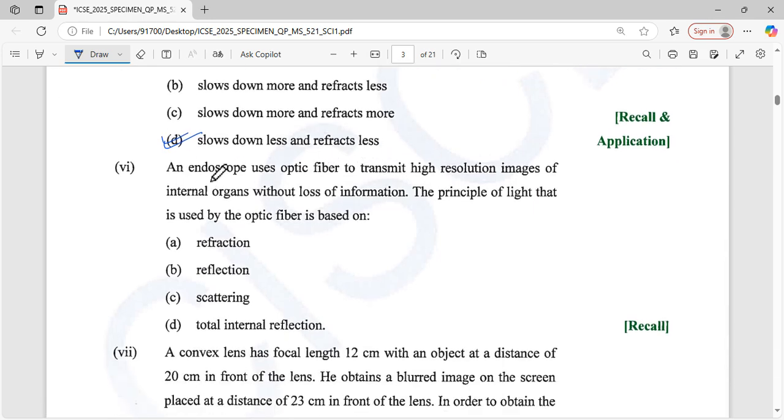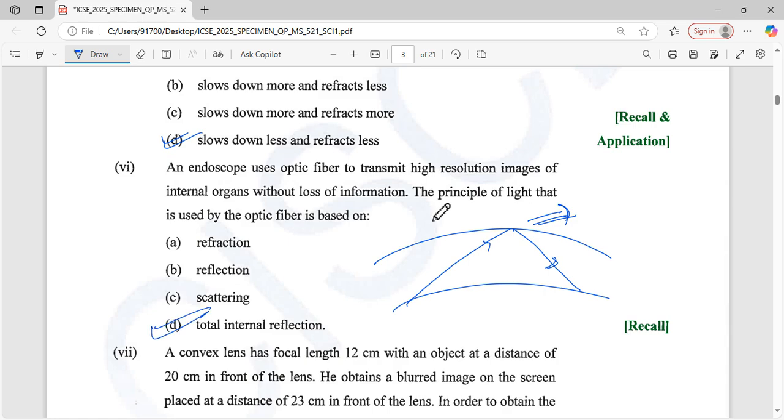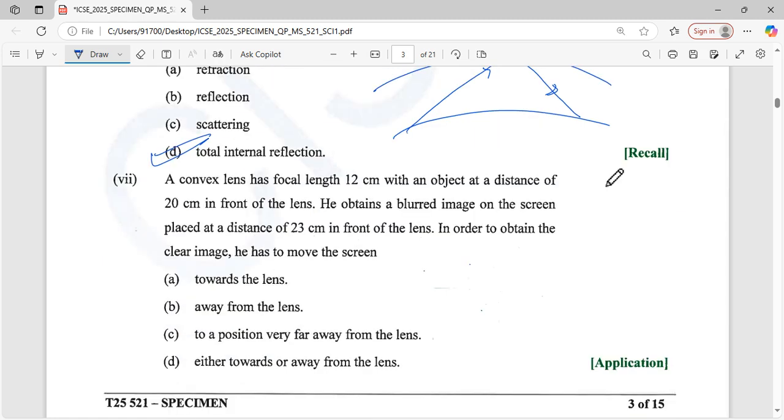And an endoscope uses optical fiber to transmit high resolution images of internal organs without loss of information. The principle of light used in optical fiber is a basic question. The optical fiber means there is total internal reflection. Very good. Light goes in the optical fiber, strikes, then total internal reflection, otherwise there is a loss. If refraction, there is a loss, and total reflection means 100%, there is no loss, so that's option number D. Next question.